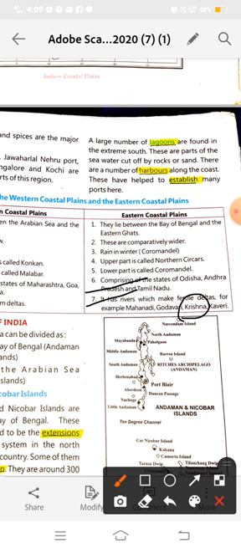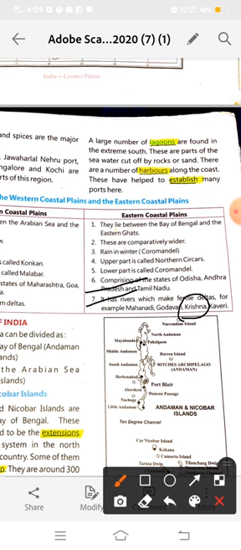Okay, and the Ganga river makes the largest delta in the world, which is known as the Sundarban delta. Okay, and it is also the largest delta of India, which is located in the northern plains. Okay, where is the Sundarban delta? The Sundarban delta is in the northern plains, which is the largest delta in the world.